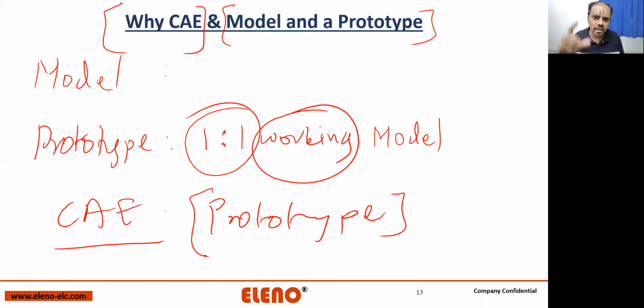In CAE, if I'm doing vehicle crash analysis, my vehicle crash analysis must work. That means I must have correct thickness, correct materials, correct joinings, correct geometry, and it cannot be scaled. Am I making sense, guys?